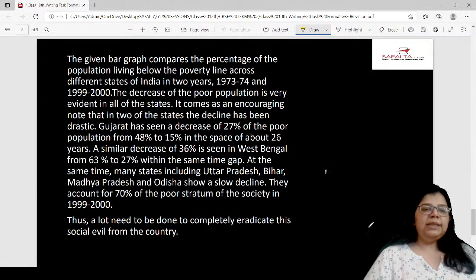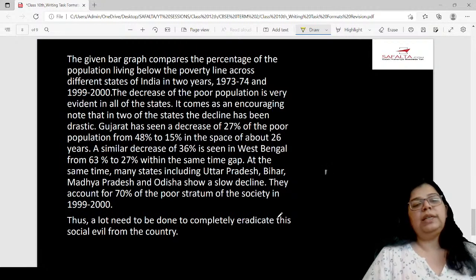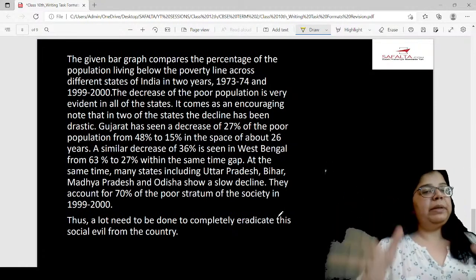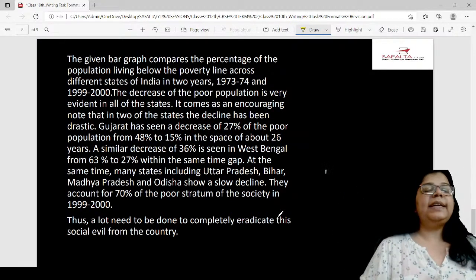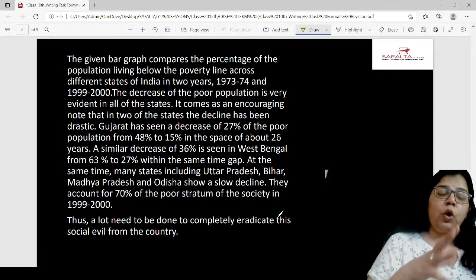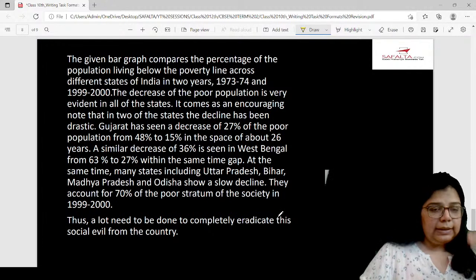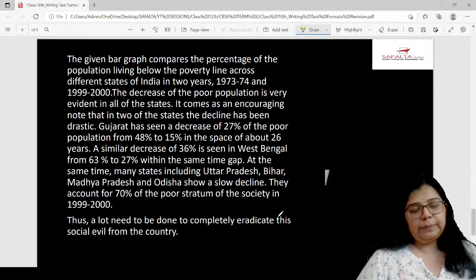At the same time, many states including Uttar Pradesh, Bihar, Madhya Pradesh, Odisha show a slow decline. They account for 70% of the poor stratum of the society in 99-2000. And then the concluding line, thus a lot needs to be done to completely eradicate this social evil from the country. So in the first paragraph, I simply introduced the problem. In the second paragraph, I talked about the analysis that I did for the paragraph. And in the third one, I wrote a concluding line.